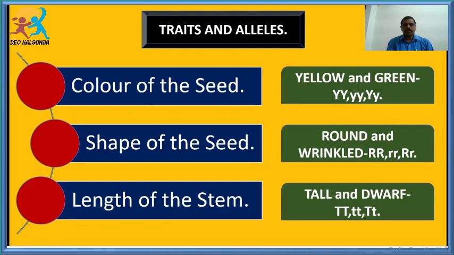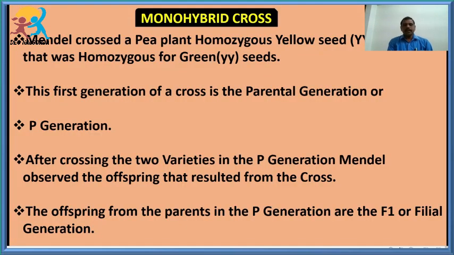Next, Gregor Mendel started his experiment by taking homozygous yellow seed with homozygous green seed. The homozygous yellow seed is the male and homozygous green is the female. This generation is commonly called the parental generation, or the P generation. What is the first generation?